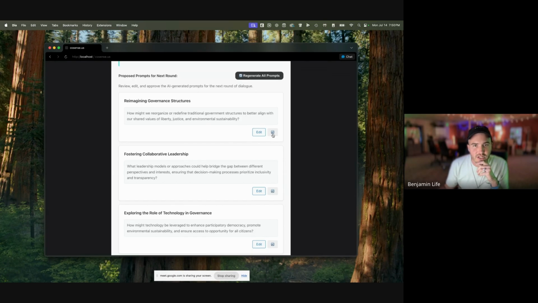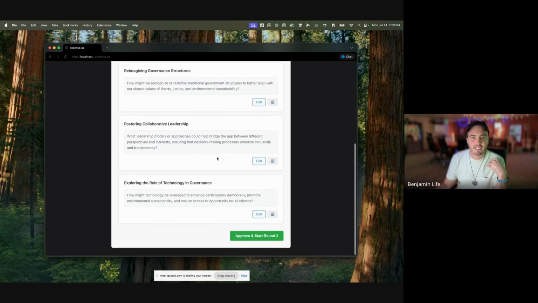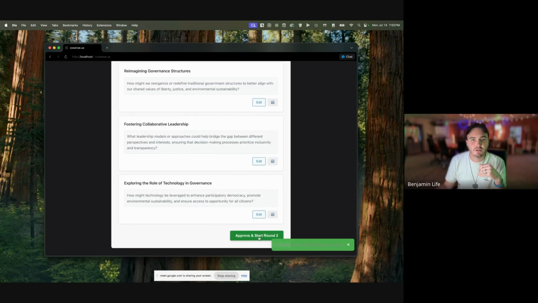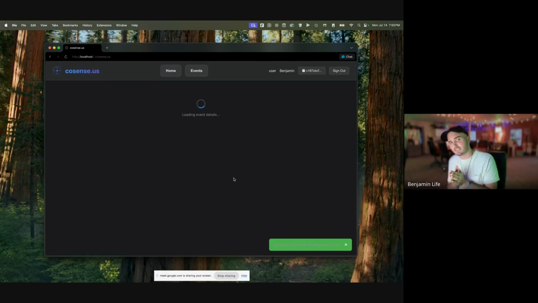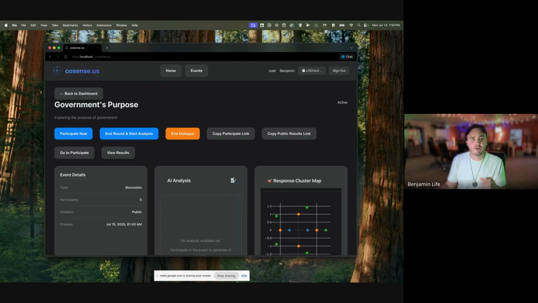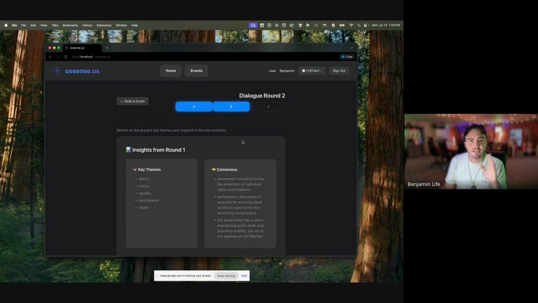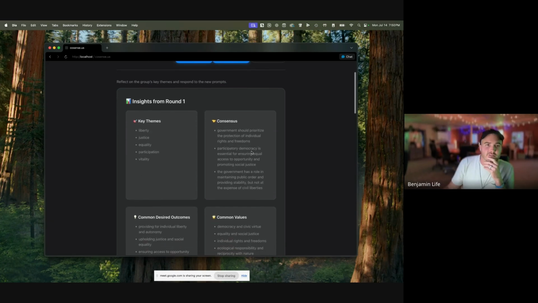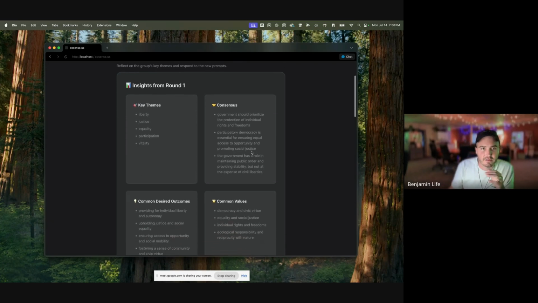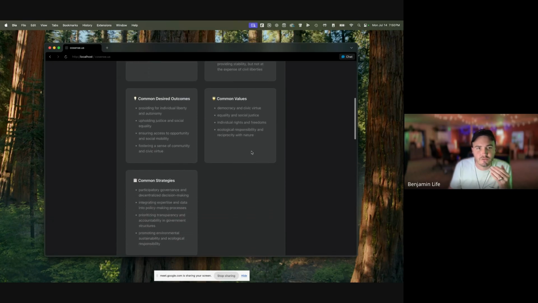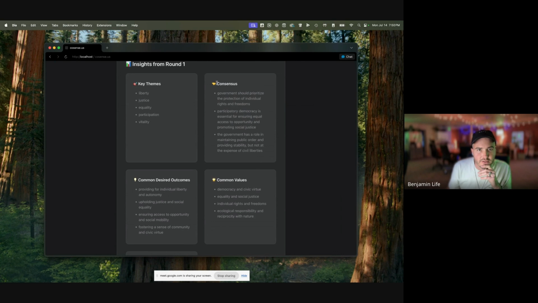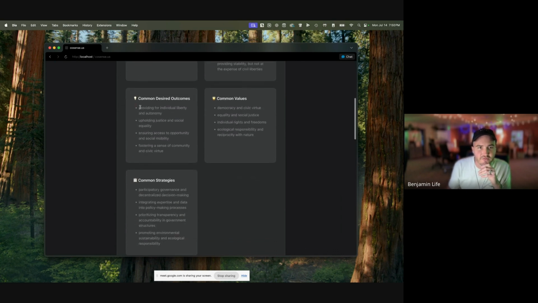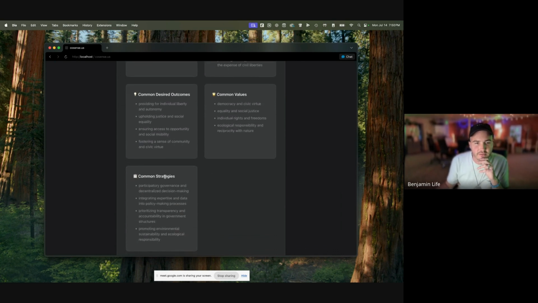And so we can regenerate each one of these or all of them. If we don't like them, the AI can try again. Let's say we do like them and we want to approve and start the next round. So now we're progressing into the next round. And so the participant will now see insights from the previous round on their dashboard, in the same window where they entered their first feedback, and we see where there is consensus, where there are common values, common desired outcomes, common strategies.